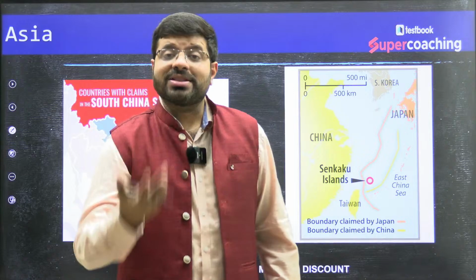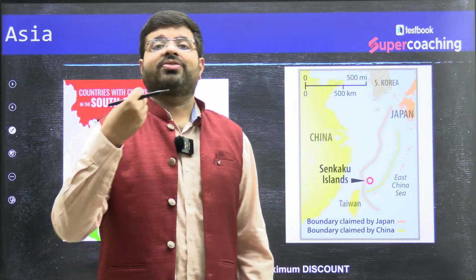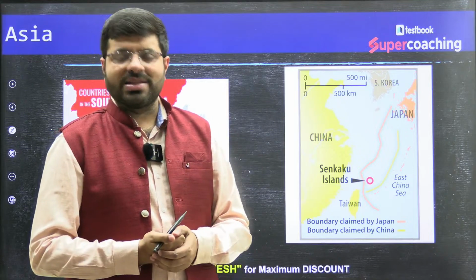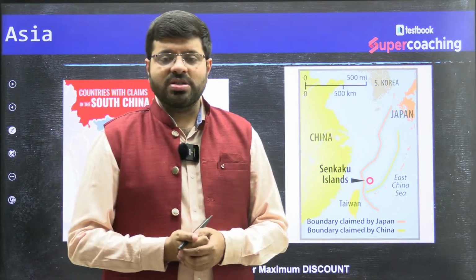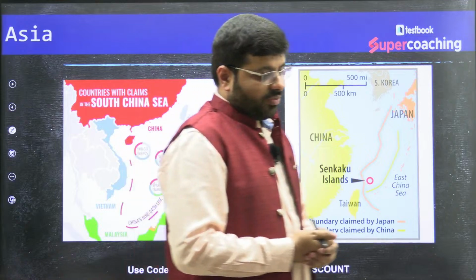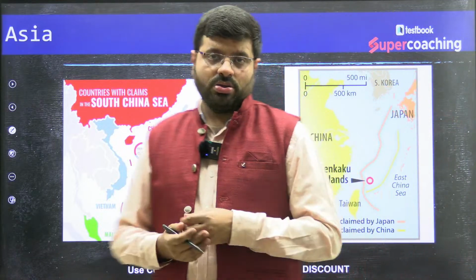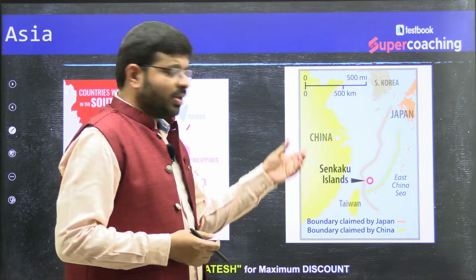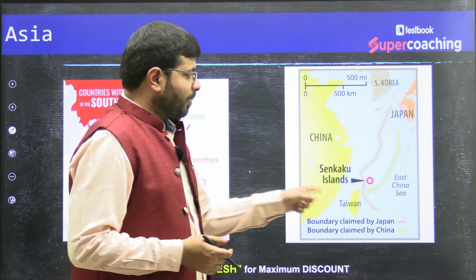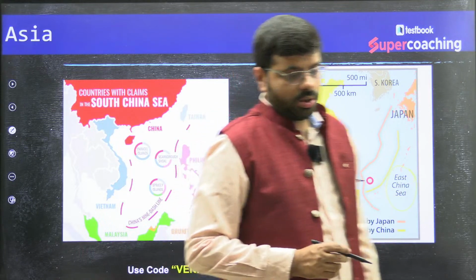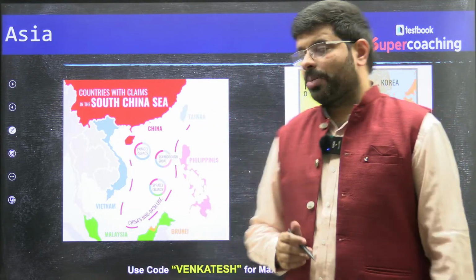But why do you think such a conflict is happening? It is because of the resources. Resources matter a lot in the present era, isn't it? Resources are the ones which can turn that region rich. So resources are determining that. So the Senkaku Island, part of which sea? The East China Sea. Conflict between China and Japan.